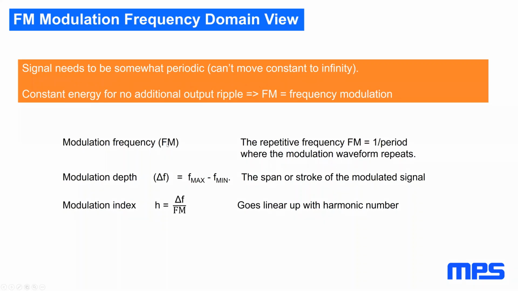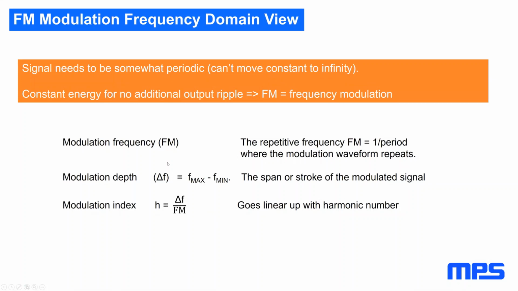For a sinusoidal frequency modulation, there are two things which determine the outcome. One is the modulation depth, which means how far I move my carrier, so what's the difference between maximum and minimum frequency. I call it modulation depth, or the stroke or span of the modulation signal.